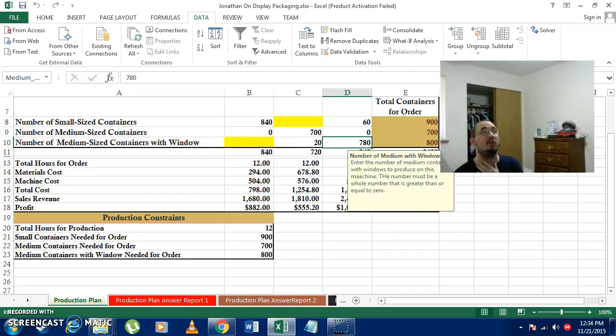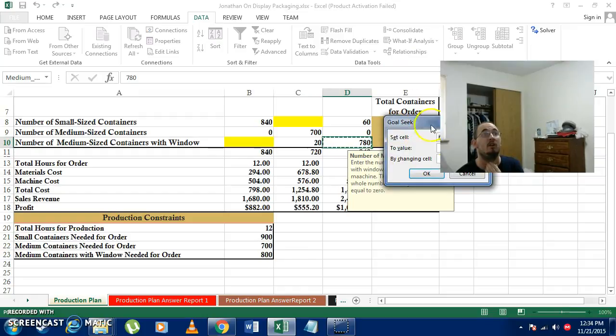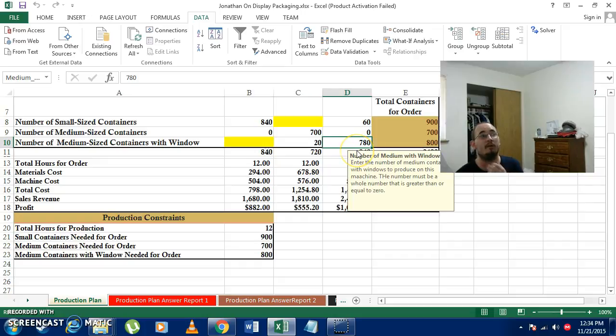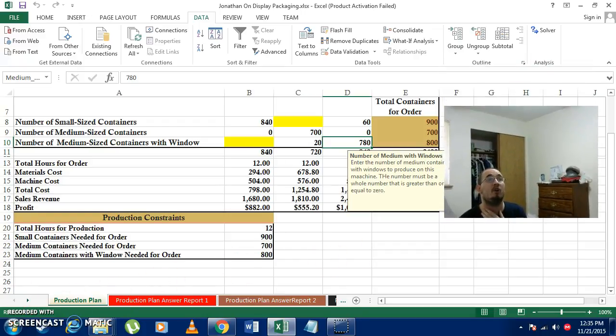And then Goal Seek is under the What-If Analysis. I click here, I go to Goal Seek. I can select the range of cells I want, and I can select what I want the value to be, and I can select what I want to change. That'll allow me to set goals for myself if I have a company and I want to get my hours down to or up to 16, or my wages or my containers down, or I need my numbers up. I can change that as my goal, and I can see what numbers I have to change in order to reach that goal.